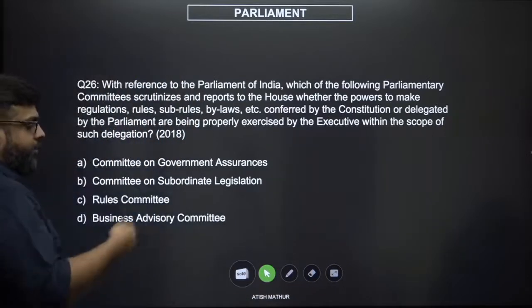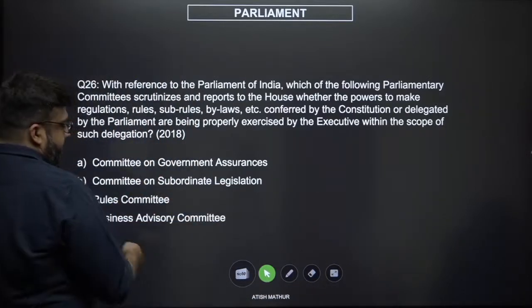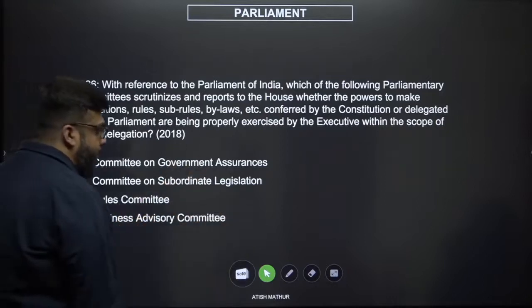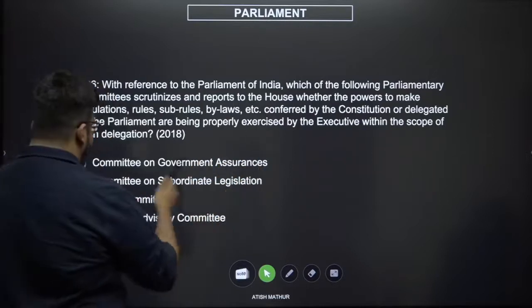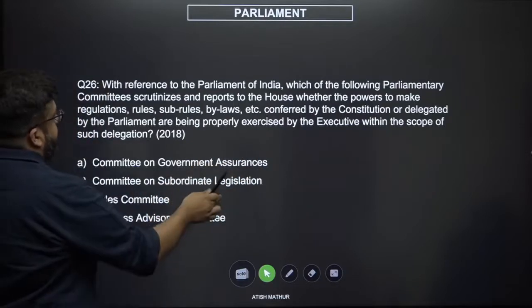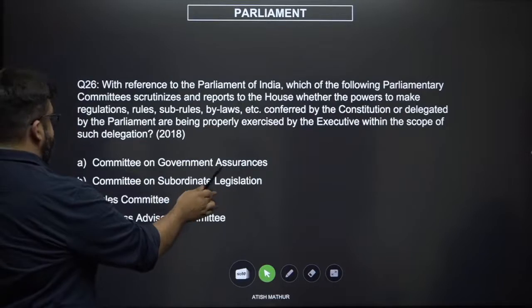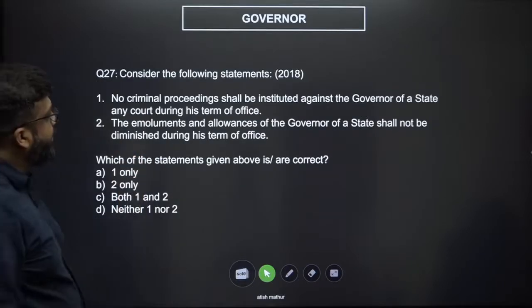Rules Committee would refer to the rules of the House. Business Advisory would be what the House should be doing. Government Assurances would be what the government is promising and how far they are delivering. The answer here should be Committee on Subordinate Legislation. There we go.